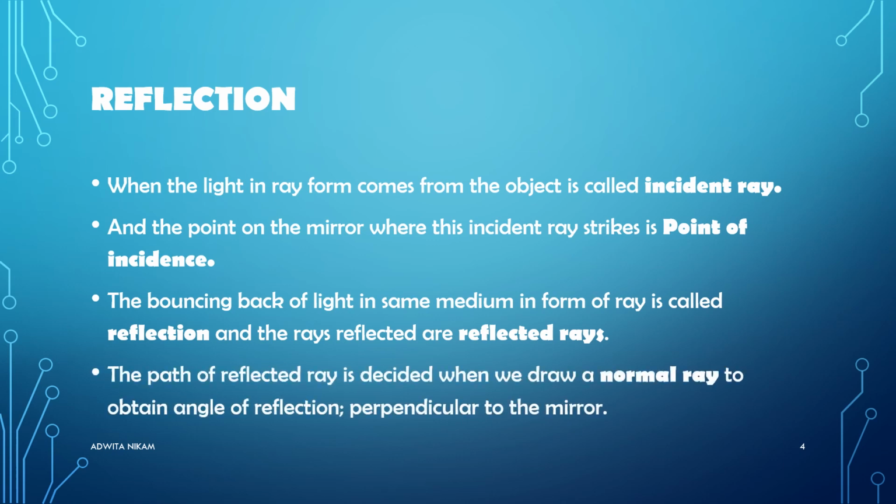The path of the reflected ray is decided when we draw a normal through the point of incidence and perpendicular to the mirror, and we obtain the angle of reflection.